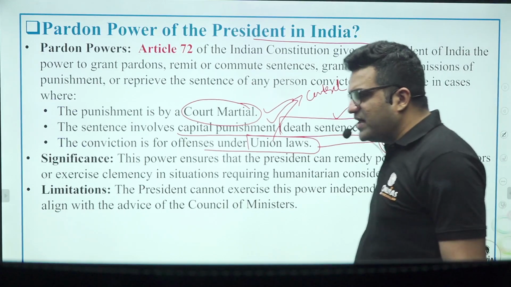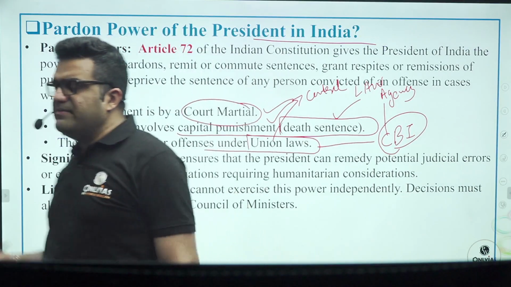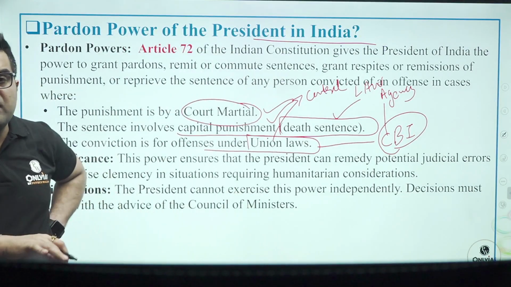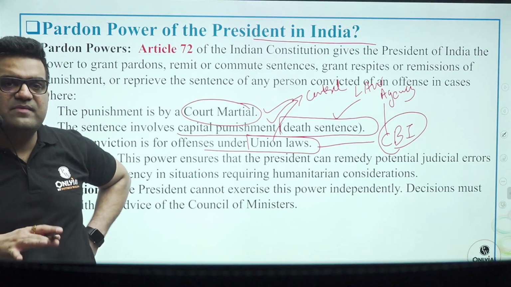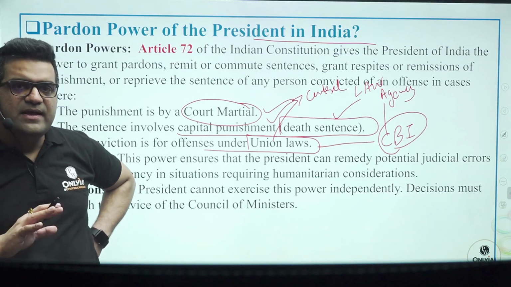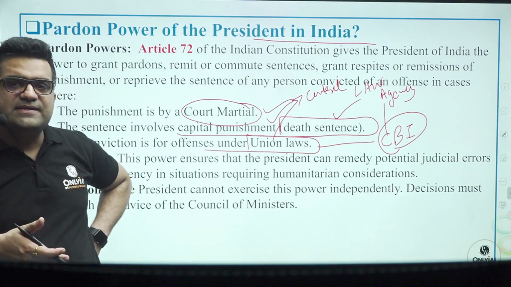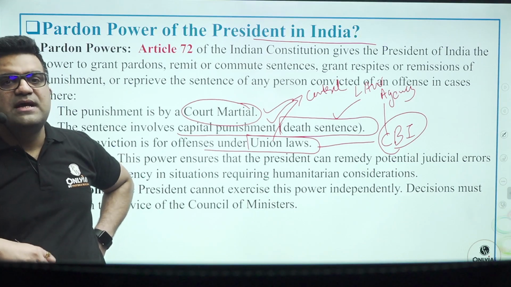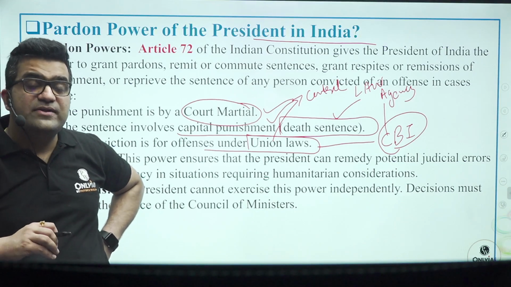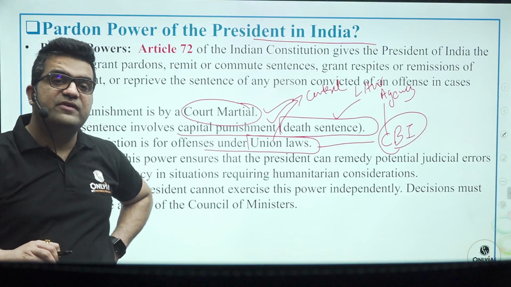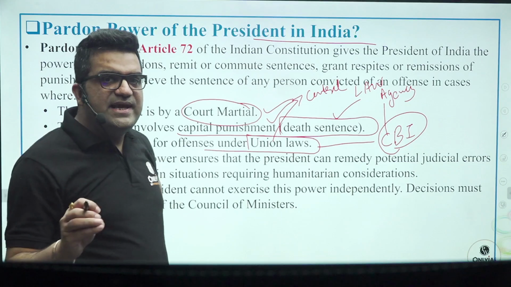So in the Rajiv Gandhi case, even if the crime happened under a common law common to both the Centre and the state, the CrPC, and the crime happened in the jurisdiction of the Tamil Nadu government, then who would pardon that sentence? The answer was the sentence will be pardoned by that level of government whose agency investigated it.